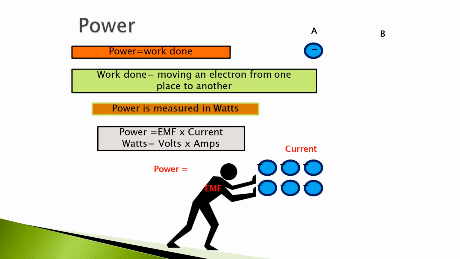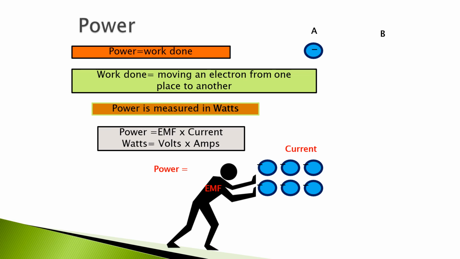Now, we will see the term electric power. As we know, the fast or slow rate of the work done is always expressed in terms of power. Power is the rate at which work is done. Power is equal to work upon time. In SI system, the unit of work is joule. So, the unit of power is joule per second. This is called watt.